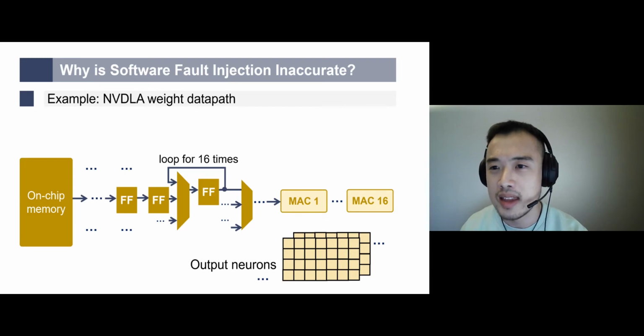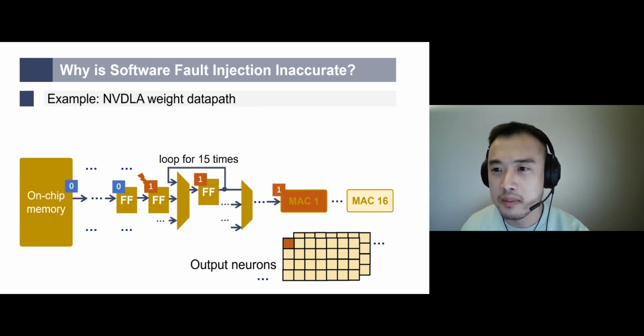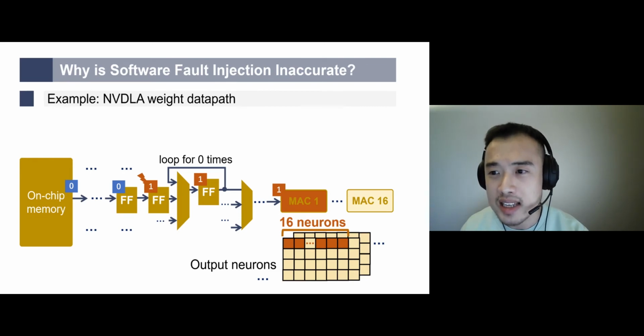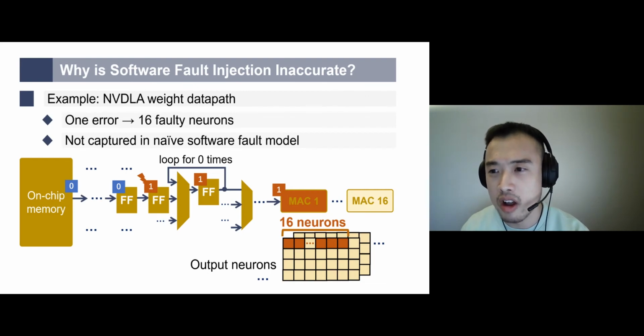For every MAC unit, the weight values are reused for 16 clock cycles to compute 16 consecutive neurons belonging to one channel. In this example, the weight data path fetches a weight value from on-chip memory. When the value propagates to this flip-flop, a transient error happens. Now the value is incorrect. The value then propagates all the way to this MAC unit, affecting one neuron output. Since there exists a loop in fault propagation, this faulty value is reused for 16 clock cycles, which makes it affect 16 output neurons belonging to the same channel. However, in a simplistic software fault model, one error can only be modeled as one bit flip in one weight value or one bit flip in one output neuron.